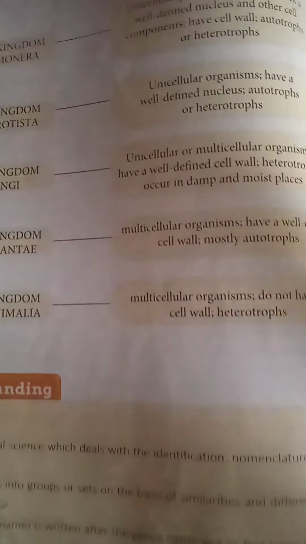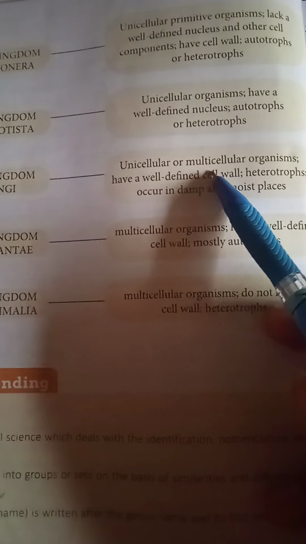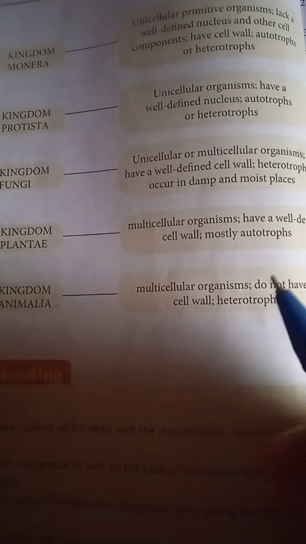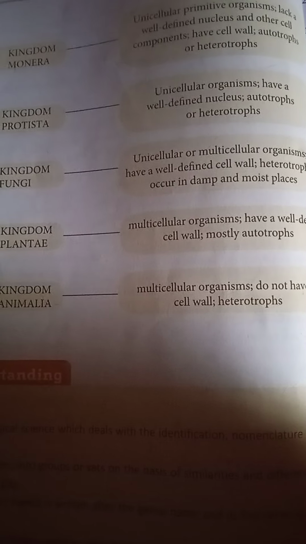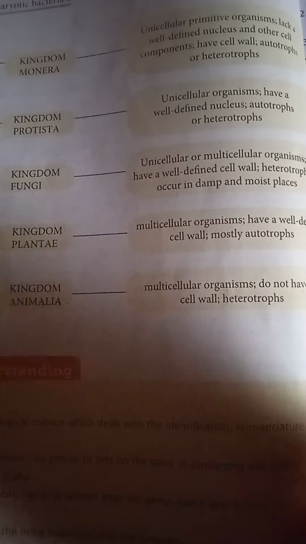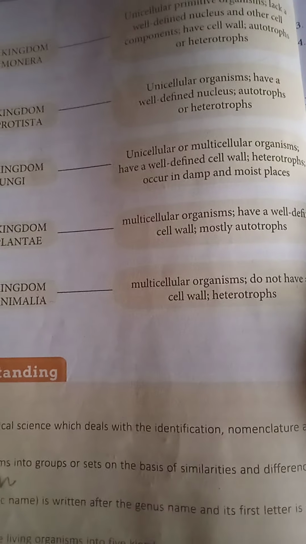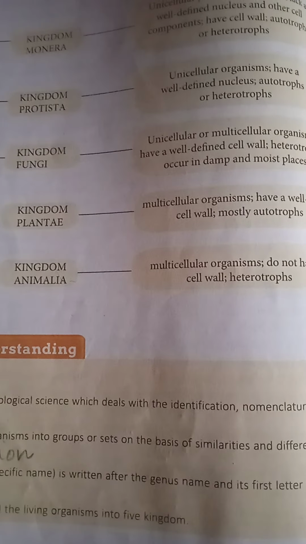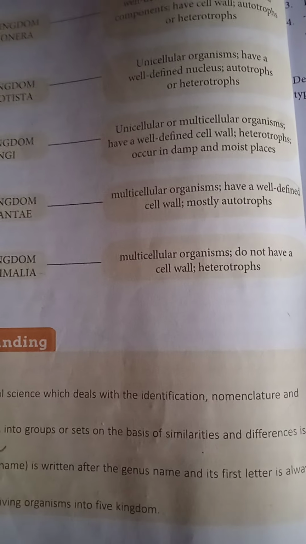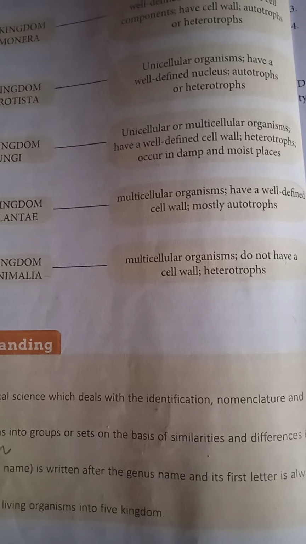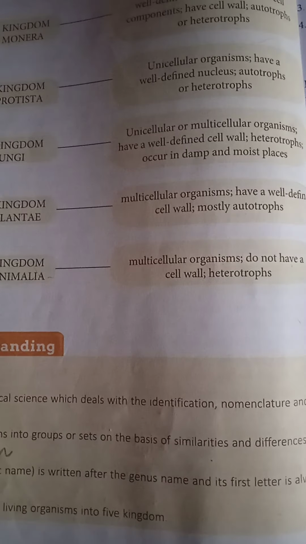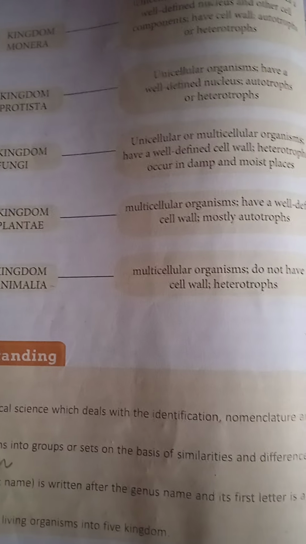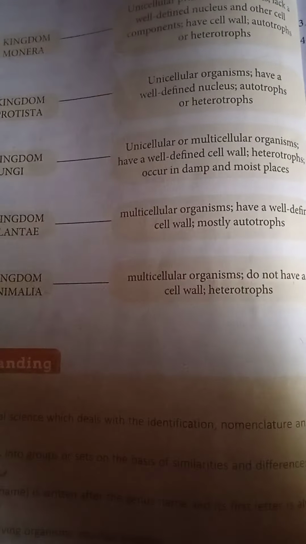When an organism is made up of one cell, it is known as a unicellular organism. And they have a well defined cell wall. They are heterotrophs, that means they depend on others for their food, when they grow in damp and moist places. Now kingdom Plantae, they are multicellular organisms, that means they are made up of more than one cell. And all of you know, in the plant cell the cell wall is very prominent, and they are autotrophs, that means they can make their food on their own.